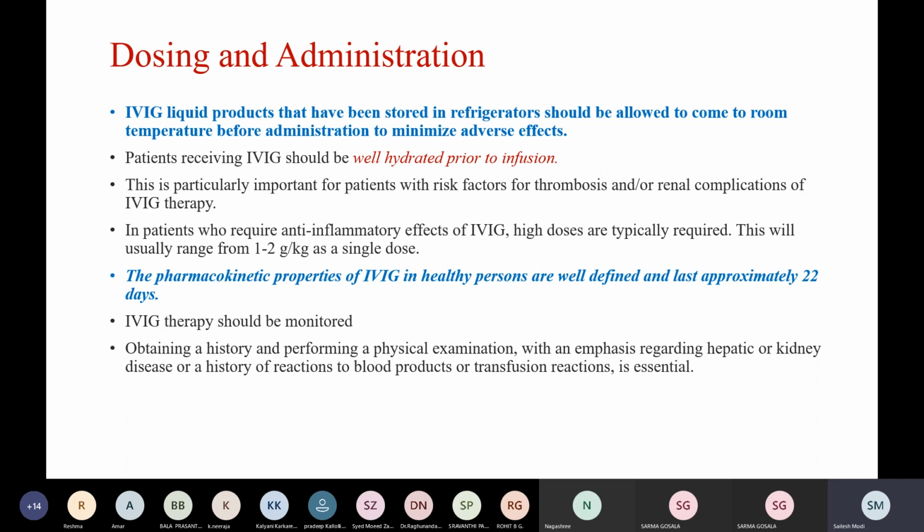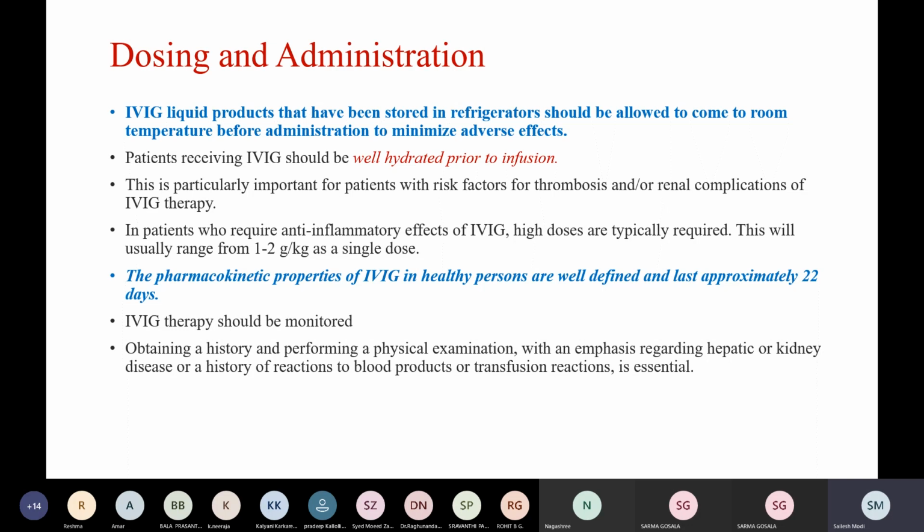Patients receiving IVIG should be well hydrated prior to infusion. This is particularly important for patients with risk factors for thrombosis and renal complications of IVIG therapy. In patients who require anti-inflammatory effects of IVIG, high doses are typically required. This will usually range from 1 to 2 grams per kg as a single dose.